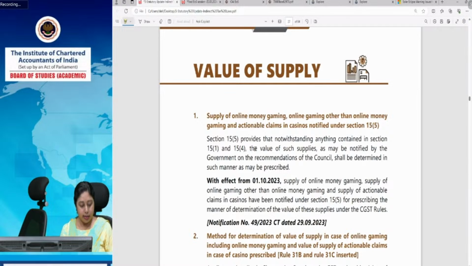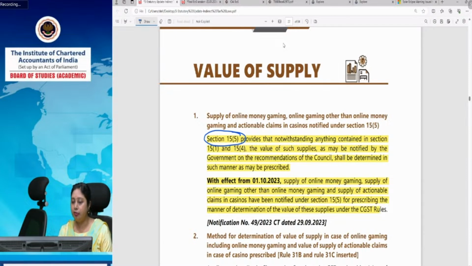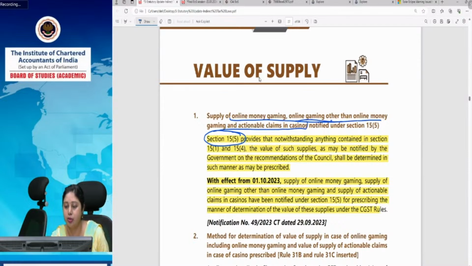So for that purpose, two new rules were needed. First of all, the need was there to include it in section 15(5). Section 15(5) provides that for the purpose of section 15(1) and 15(4), the value of supplies shall be determined in such manner as may be notified. Now in section 15(5), we have included online money gaming, online gaming other than online money gaming, and actionable claims in case of casinos, because value had to be determined for casinos.